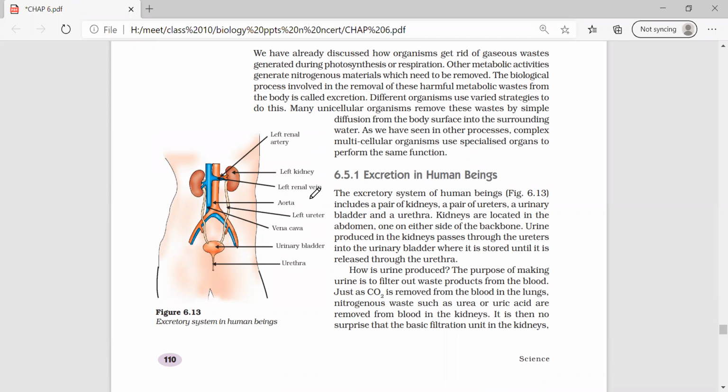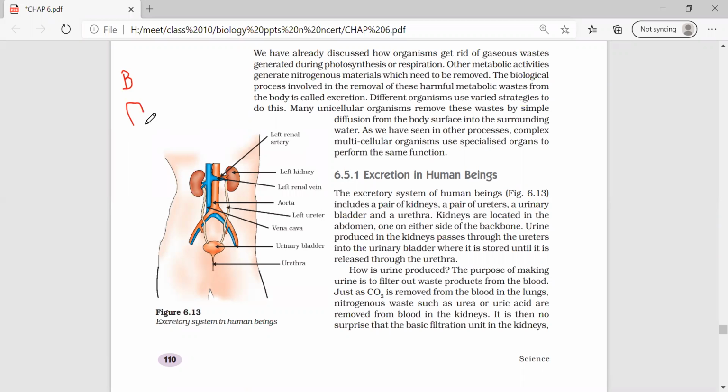And birds? Uric acid. Please remember, in bony aquatic fishes the excretory product is ammonia.